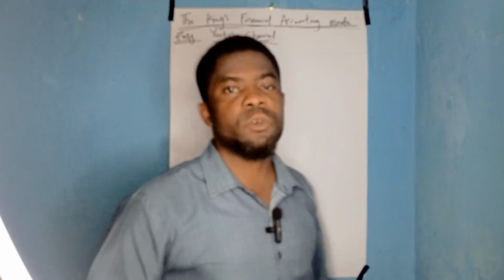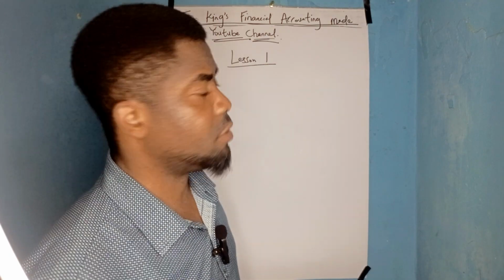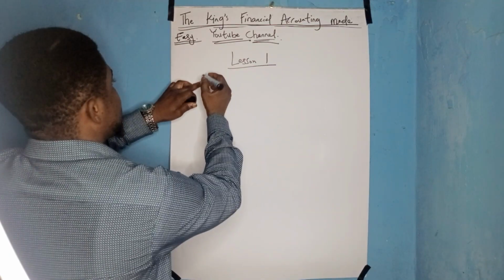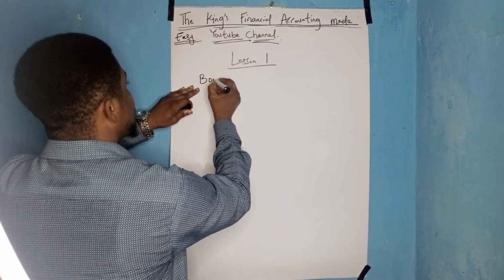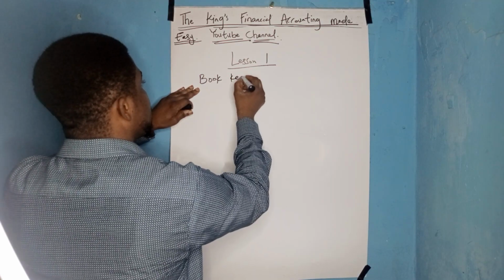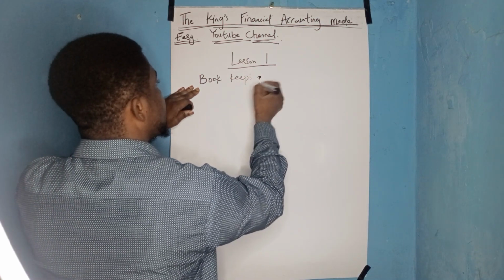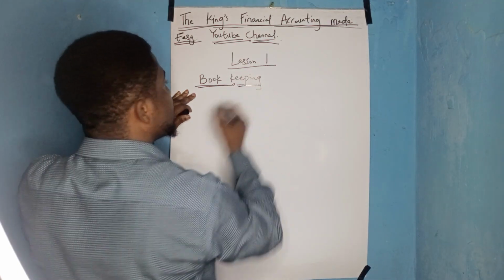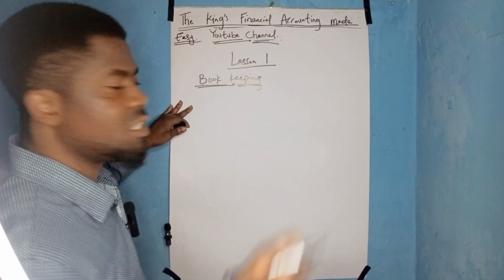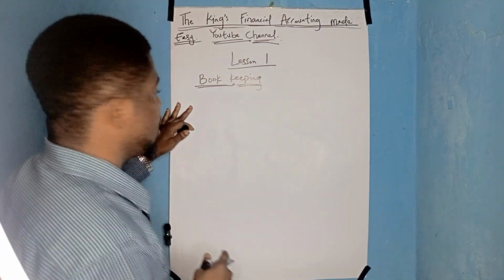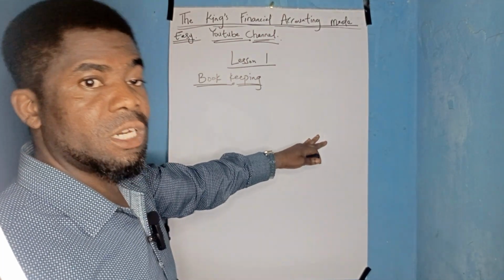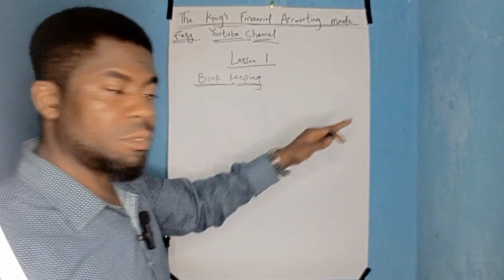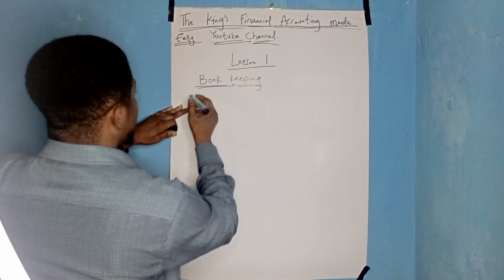Now, what do we understand by the word bookkeeping? Bookkeeping in accounting. This is what bookkeeping is in accounting. I'm going to write the definition down and I'm going to break it down. I will explain it to you. Now, bookkeeping here.